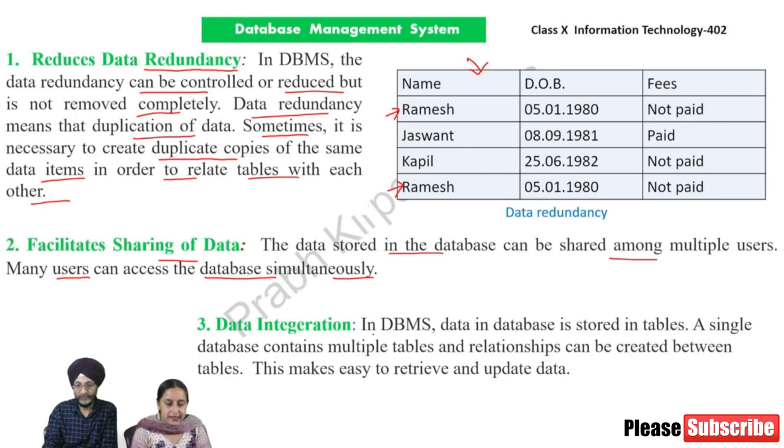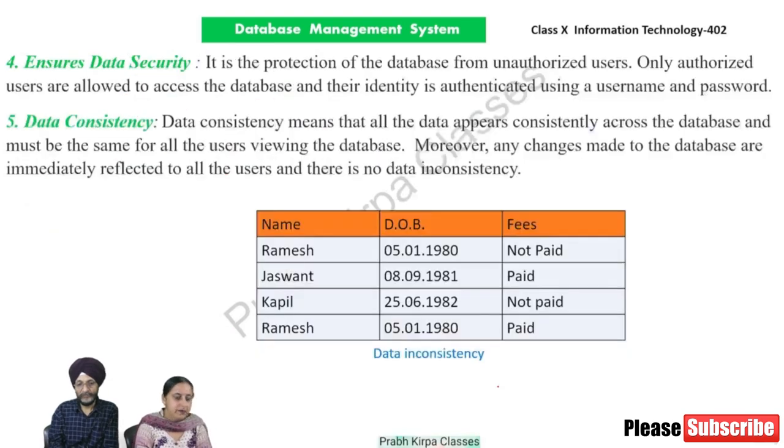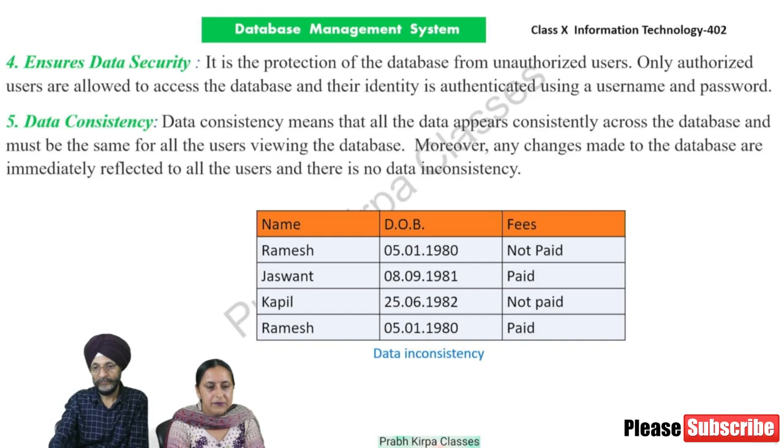Third, data integration. In DBMS, data in database is stored in tables. A single database contains multiple tables and relationships can be created between tables. This makes it easy to retrieve and update data. Fourth, ensures data security. It is the protection of the database from unauthorized users. Only authorized users are allowed to access the database and their identity is authenticated using a username and password.